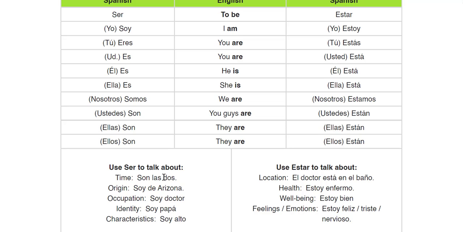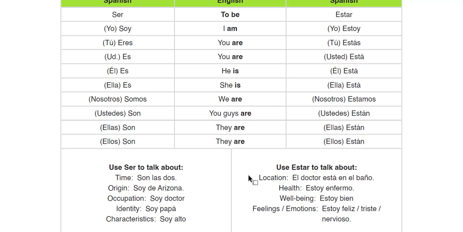Generally speaking, though, the ser side of all of this deals with ideas or perspectives that are more permanent than temporary. Now, on the flip side, we have estar. We use estar to talk about location, health, well-being, feelings and emotions, things that can more readily change.